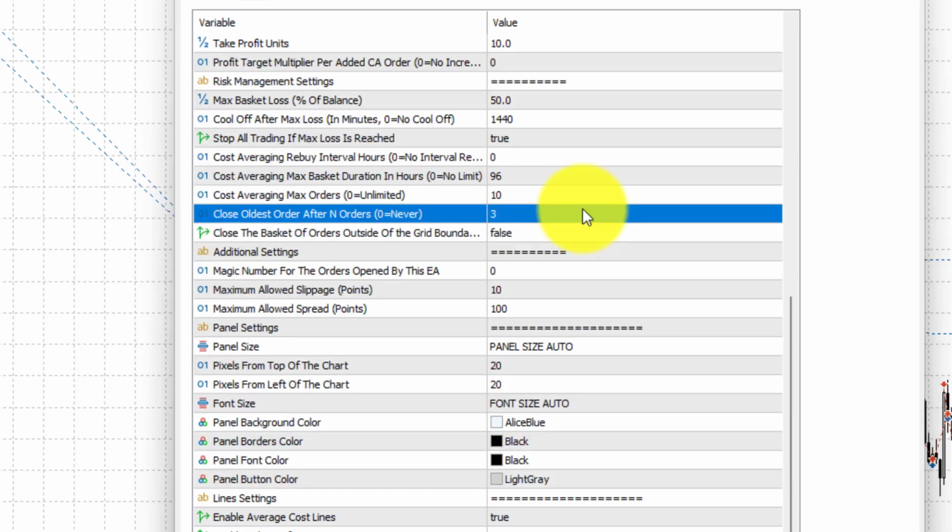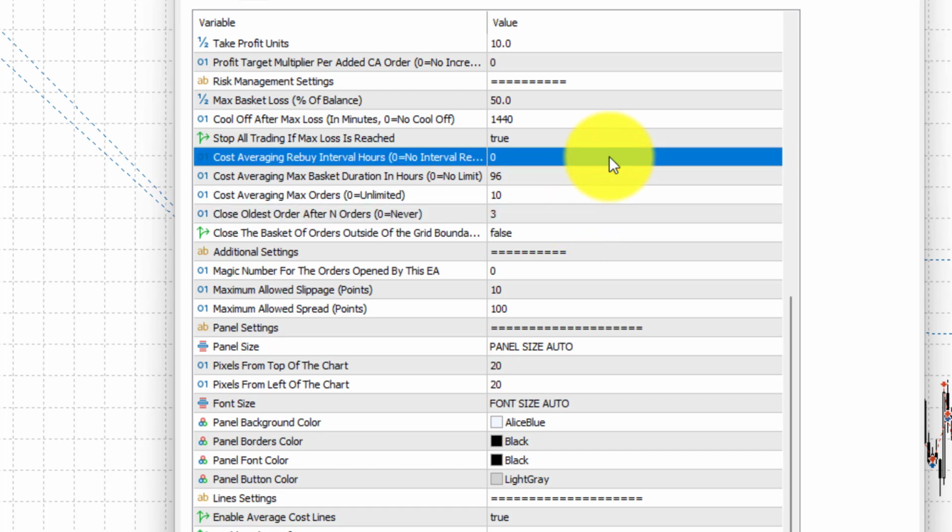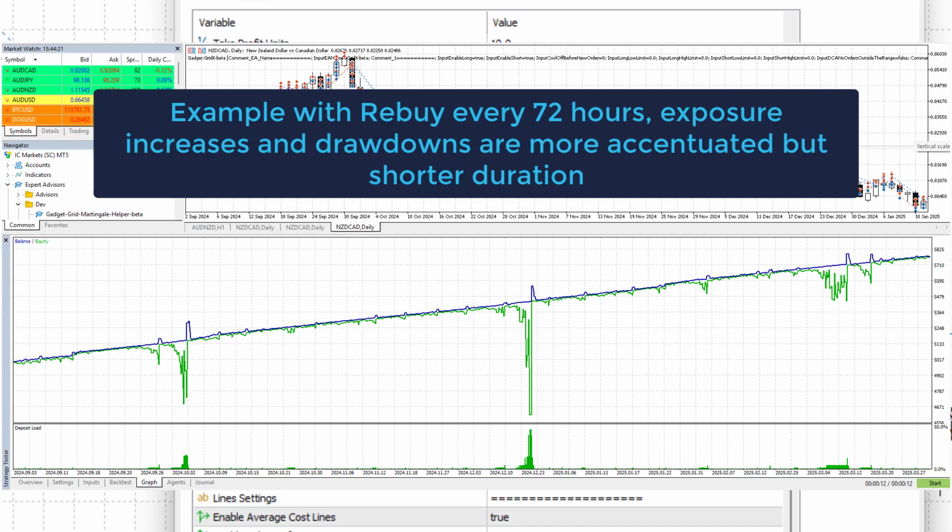Rebuy interval hours enables time-based DCA. As mentioned before, usually grids perform well in mean reversion conditions and close in relatively short time frames. When a grid gets stuck in a range, not hitting max loss or take profit, this setting helps by adding a further order to bring the average entry price closer to the market price. This setting needs to be used with caution because it will increase margin requirement and exposure.